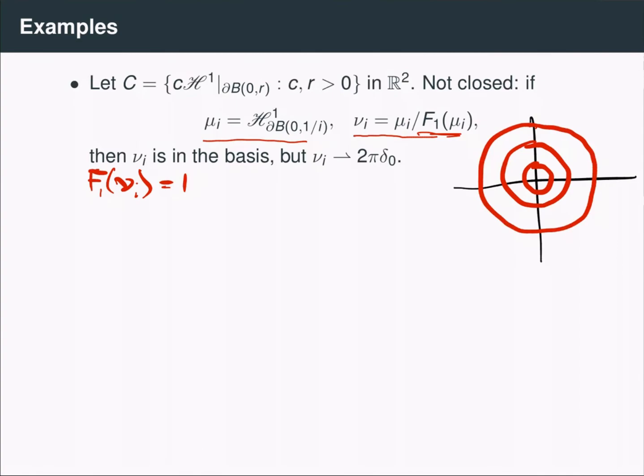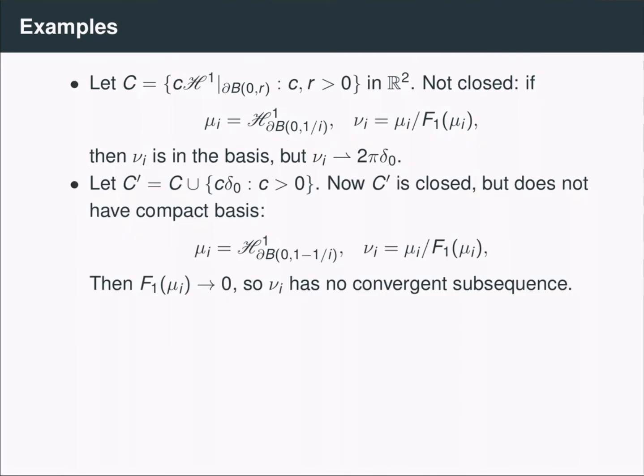So these are all members of our basis. However, because these circles are converging on the origin, any weak limit of these measures nu_i is going to be a measure supported at the origin, or in other words, a multiple of a Dirac mass at the origin. But the Dirac mass is not a member of the cone, let alone a member of the basis. And therefore, this cone does not have closed bases. Now, we could add all multiples of the Dirac mass at the origin, and then we would have a D-cone with closed bases. But now it will not have compact bases.